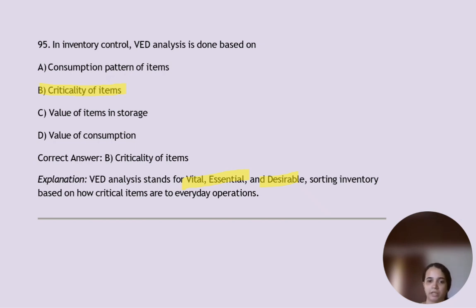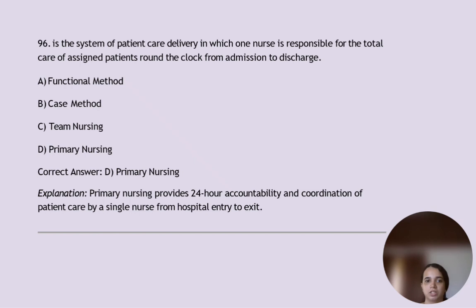Dash is the system of patient care delivery in which one nurse is responsible for the total care of assigned patients round the clock from admission to discharge. So that is what we call primary nursing, where primary nursing provides 24-hour accountability and coordination of the patient care by a single nurse from hospital entry to exit. Okay, the time from admission to discharge.